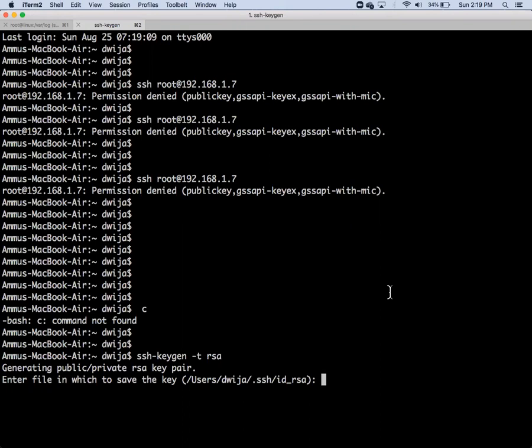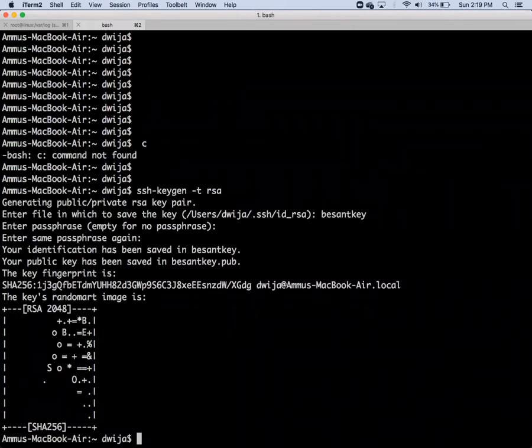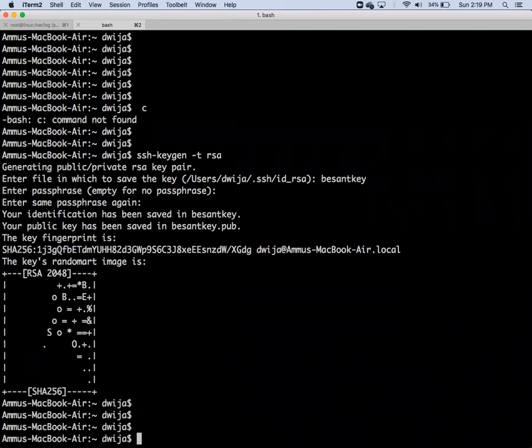The world is so big, but still the concept is the same. Same thing, same key. We will create this key. I will create a new name. I can give some name, like Besant key. Just press enter, enter, enter. Just like our QR code, it has created some dots and dashes. You cannot understand this one, and we don't have to understand that. Our intention is not that. Now go to our location. It will be saved in besant.pub and the Besant key.